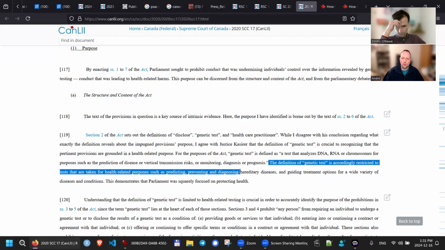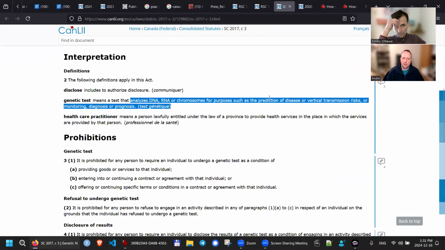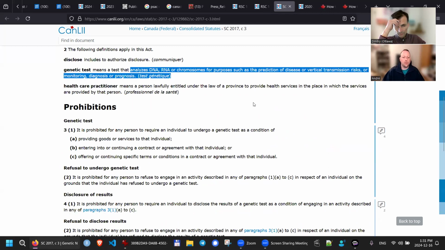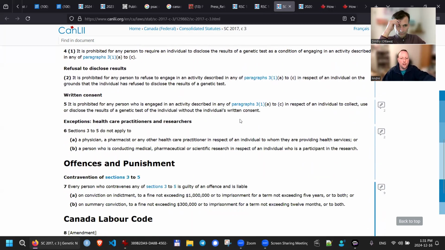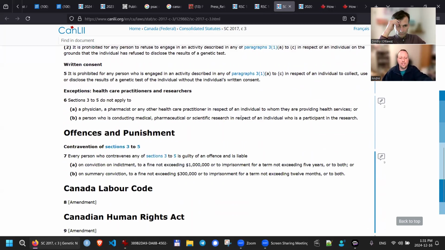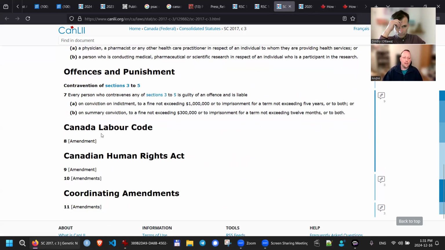Now, if you go back to the Genetic Non-Discrimination Act tab, I think it's the other one. Oh yeah, that one. So if you go down, if you look at section 1 to 7, if you scroll down a little bit more, okay, all the way up to there, that's the definition of genetic test within that. Now, if you look at Amendment 9 and 10 of the Canadian Human Rights Act, these are the amendments to the Canadian Human Rights Act that have a different definition.